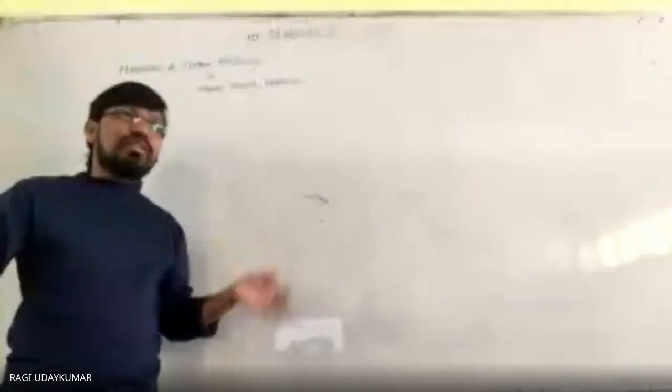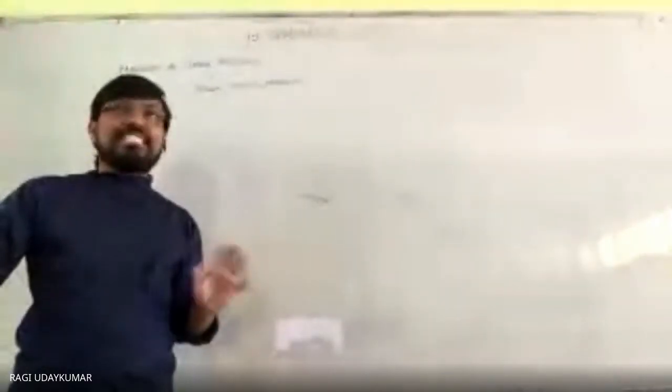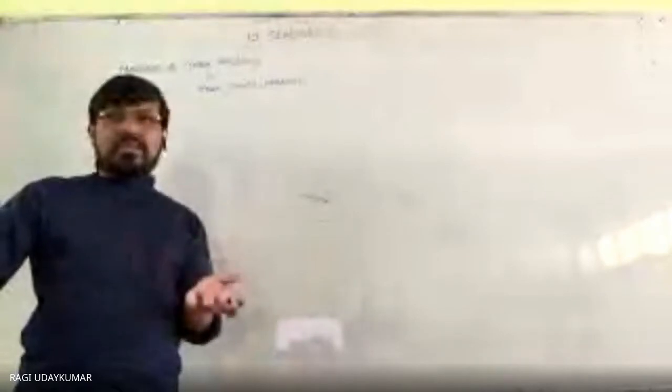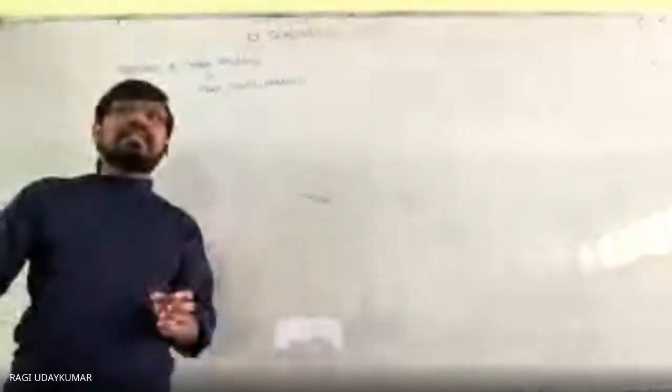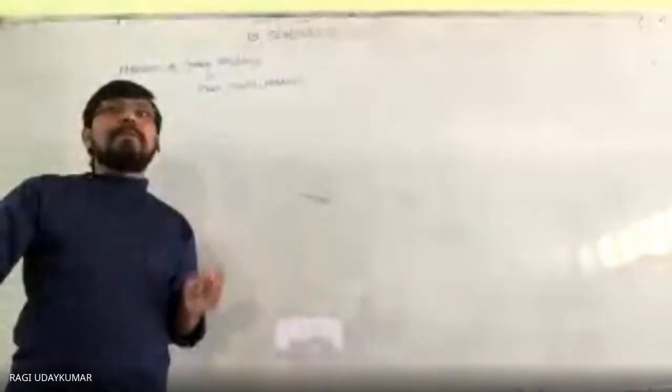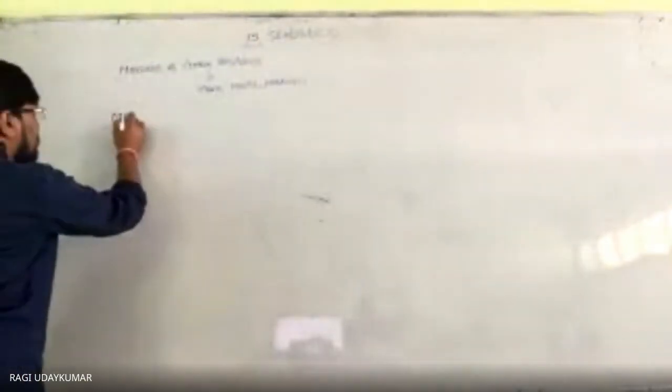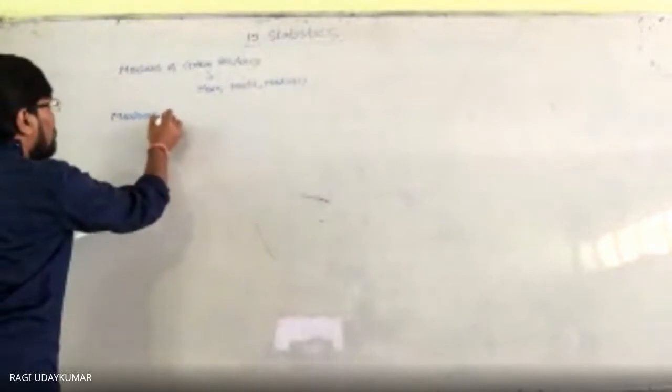Since it is not sufficient to analyze the data, we need variations. How much variations are there? Dispersion. Dispersion is nothing but variations and changes. So in the data, how much changes are there? To represent that, we are going to use the measures of dispersion.